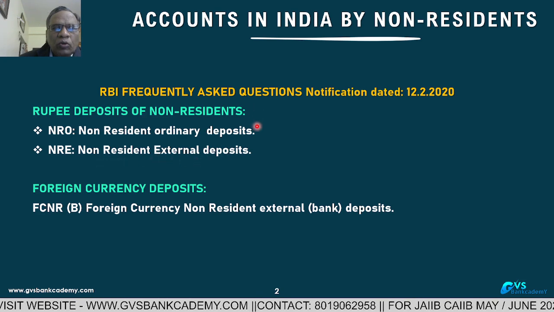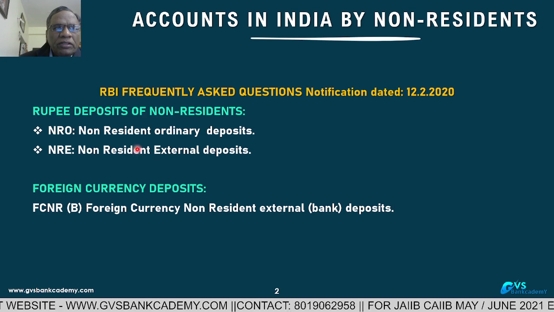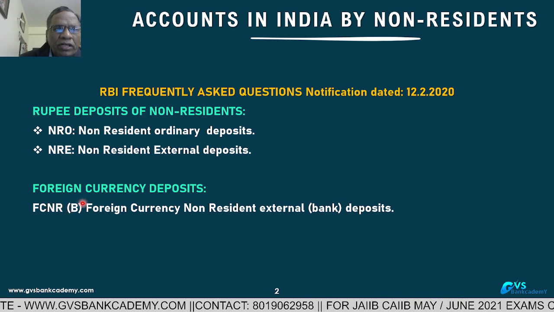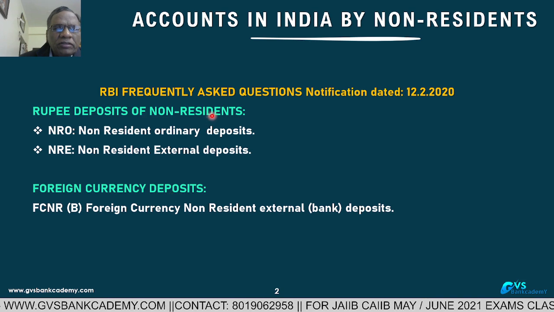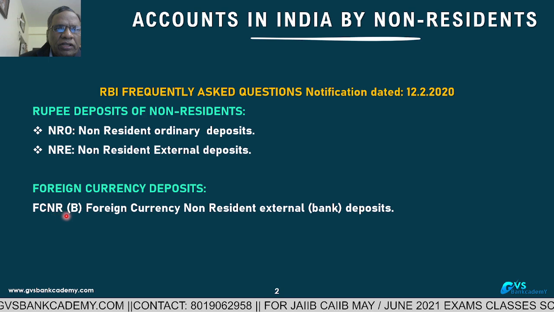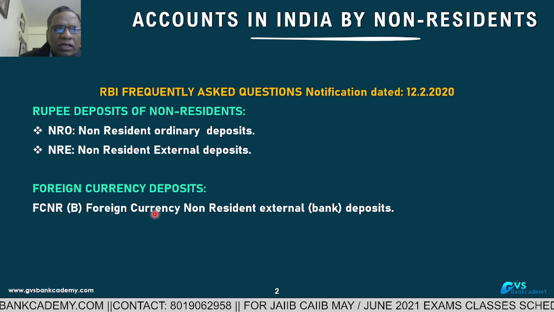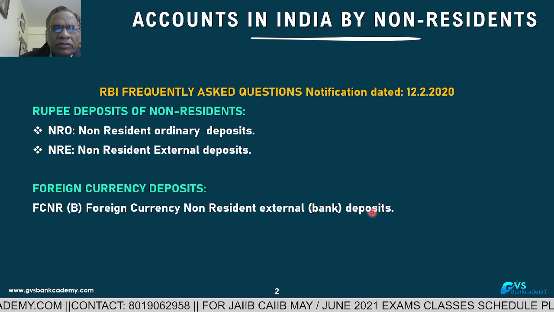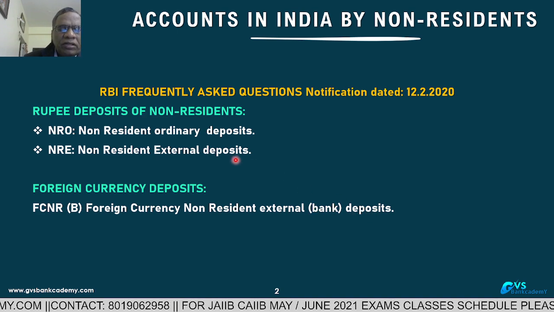This is in rupees. NRO, NRE, these accounts are in rupees. Foreign currency deposit: NRIs are allowed to open foreign currency deposits, that is FCNRB, foreign currency non-resident external bank deposits.